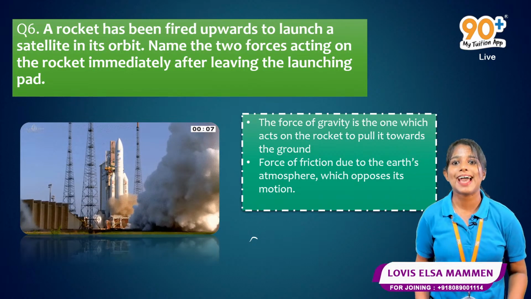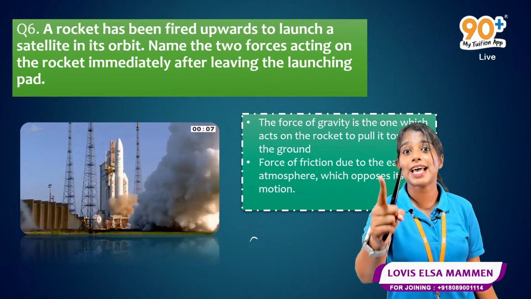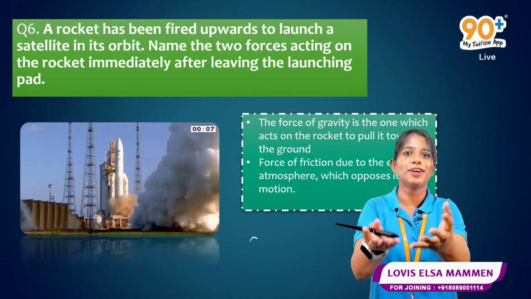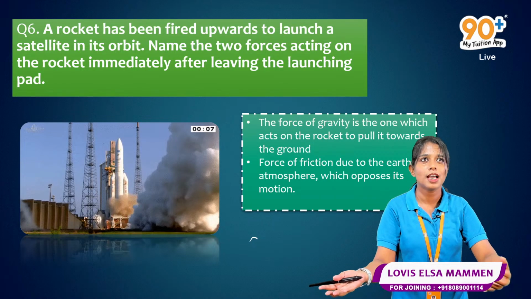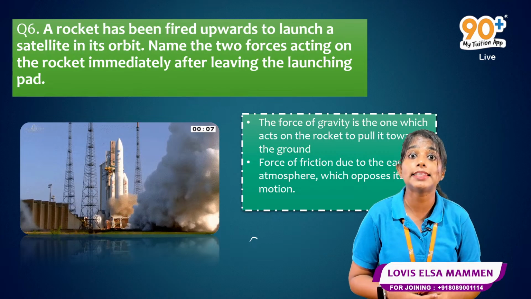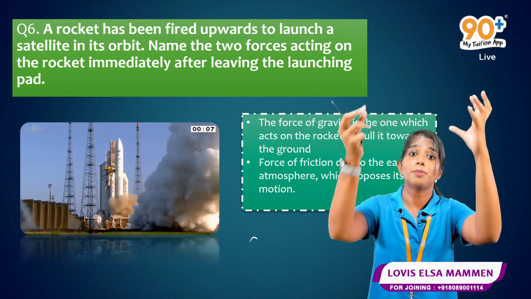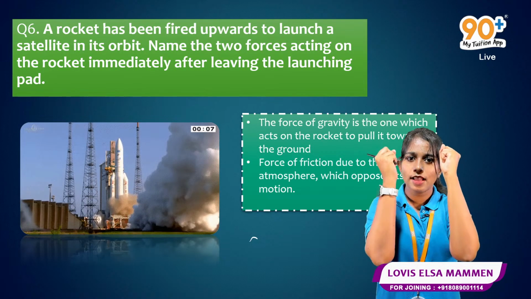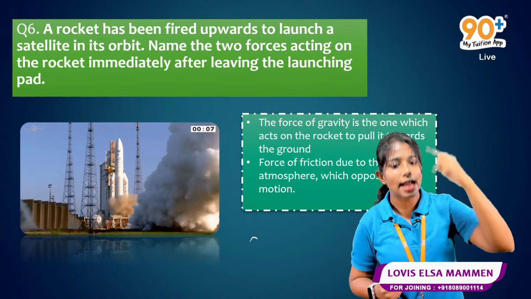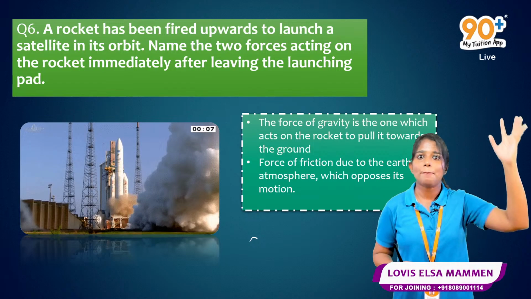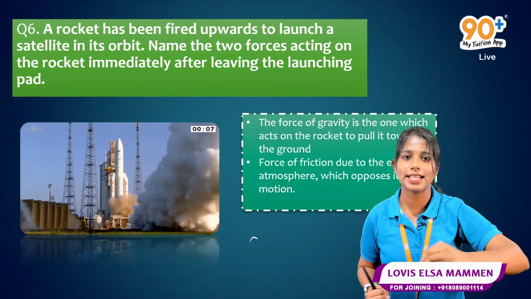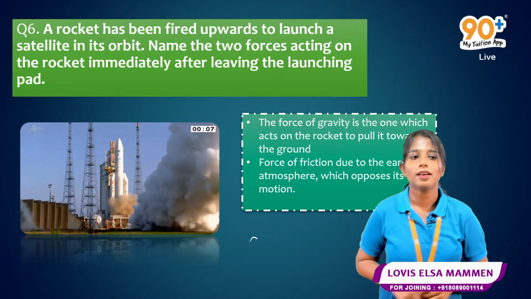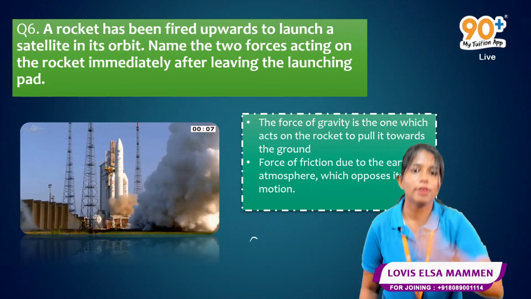Yes, obviously there is gravitational force. So the first type of force is gravitational force. What is this gravitational force? If something is going upwards, the earth is pulling that object towards itself. Our earth attracts this object. That is why this apple fell downwards. The apple could have flown, but instead it fell downwards. That means our earth is attracting that apple towards the earth. Same thing, it is trying to pull this rocket downwards.